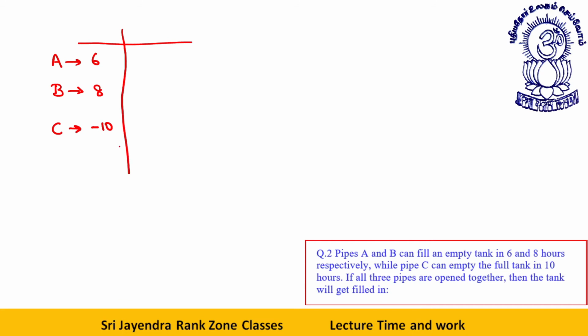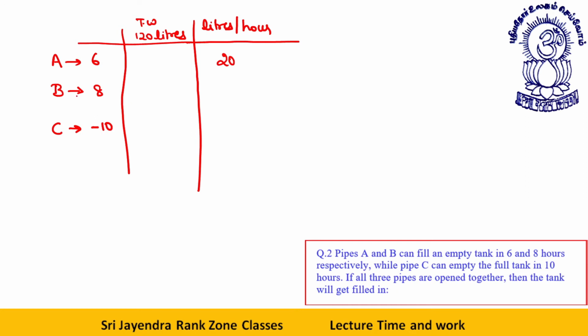See, dear students, the tank will get filled in how much time? Take a number which is divisible by 6, 8, and 10. That is 120. Okay, so total work is equal to 120 liters. This is the capacity of the tank. Now liters per hour. If A does 120 liters in 6 hours, it means tap A fills 20 liters per hour. Tap B will fill 15 liters per hour. Tap C: minus 120 by 10, this will give you minus 12. Fine.